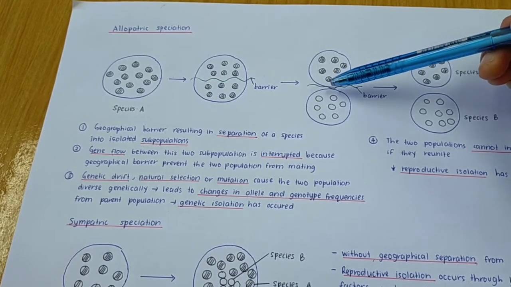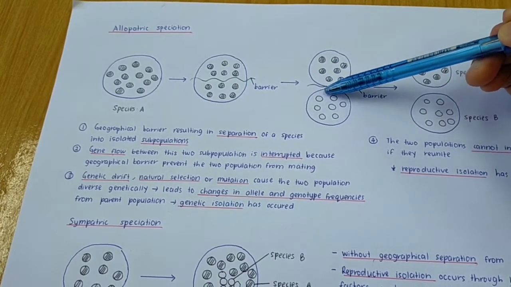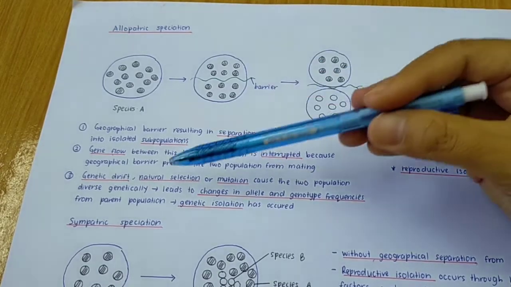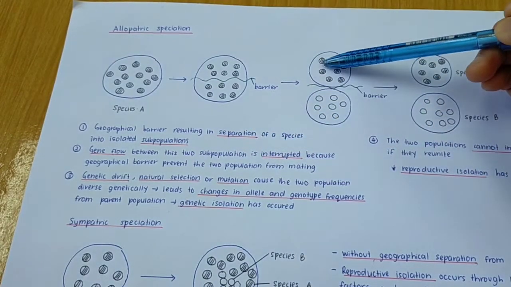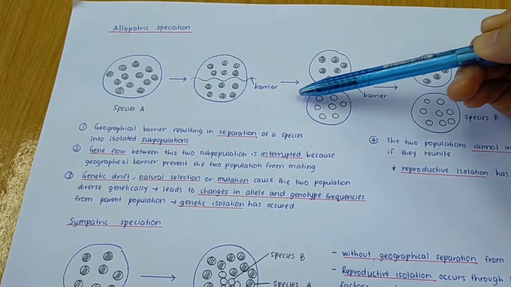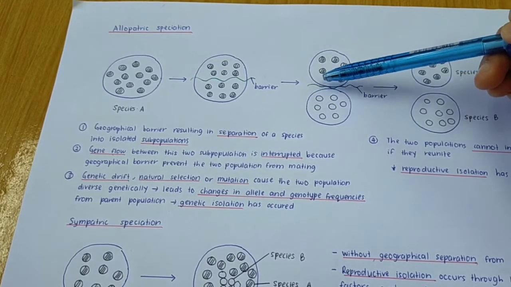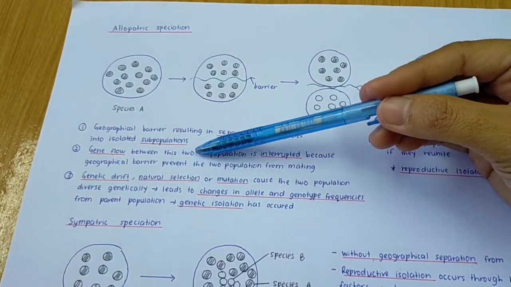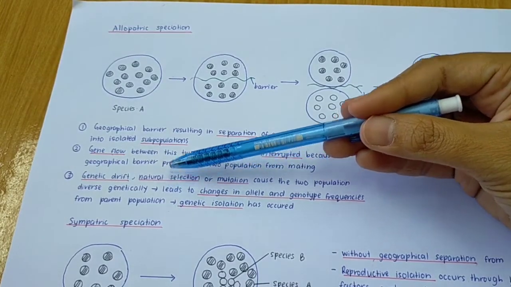So macam mana boleh berlaku gene flow? Adalah melalui proses reproduction. So since these two population is separated, so means that reproduction cannot occur. So that's why geographical barrier will prevent the two population from mating. So since these two population cannot mate or cannot reproduce, so that's why it can interrupt the gene flow. Okay. And then next, genetic drift, natural selection or mutation cause the two population to diverge genetically.